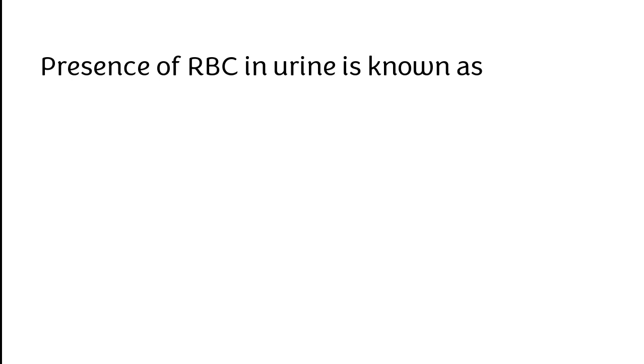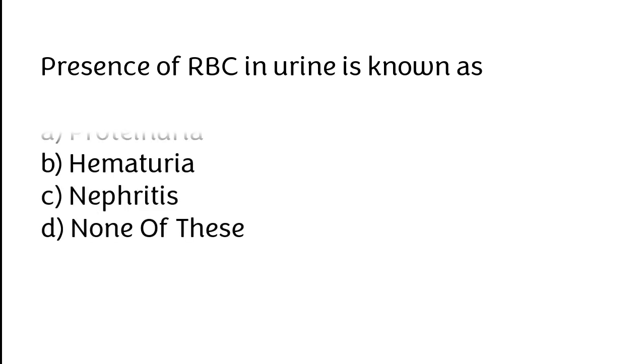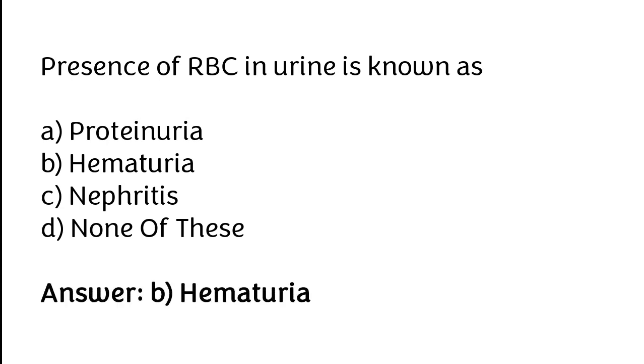Presence of RBC in urine is known as proteinuria, hematuria, nephritis, none of these. The correct answer is option B. Presence of RBC in urine is known as hematuria.